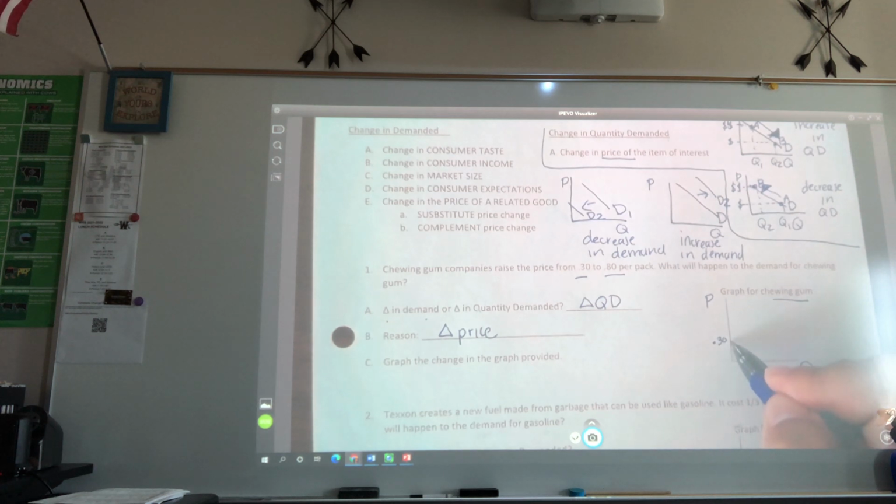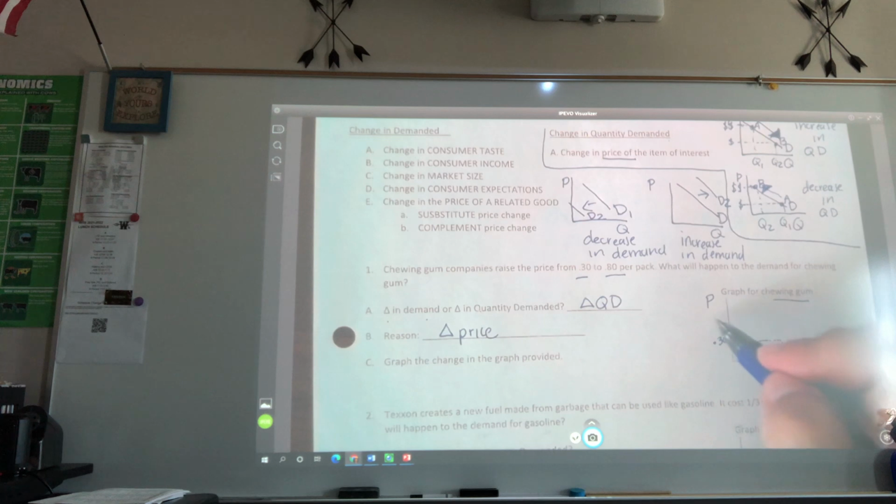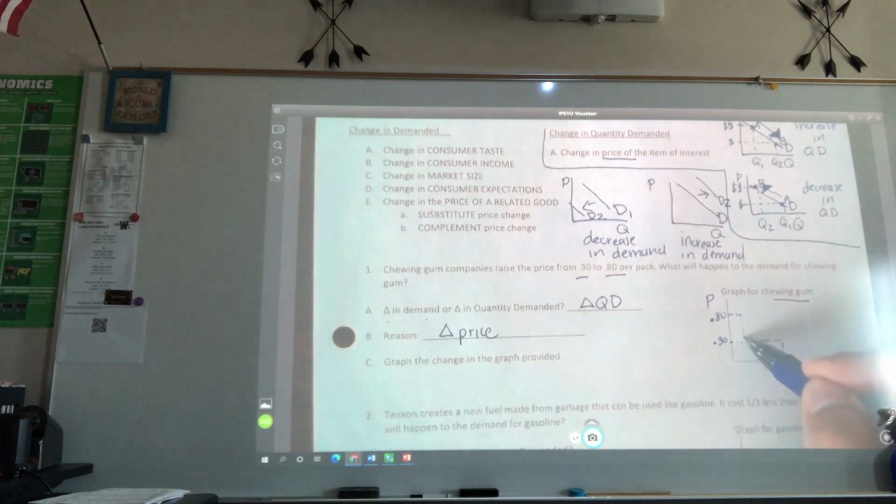At 30 cents, we know that's the lower price. So what should be up with that quantity that's being purchased? It's a very high quantity. And then when they raise it to 80 cents, what should happen to the quantity? It decreases, so I'm going to show a little decrease in that.